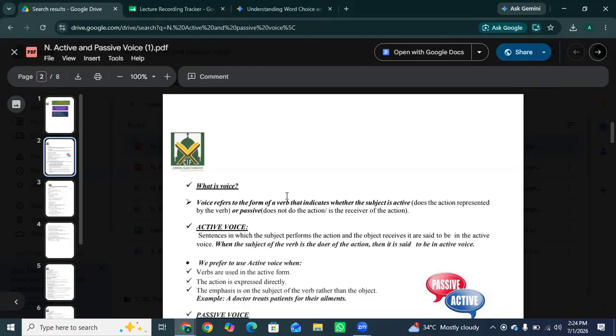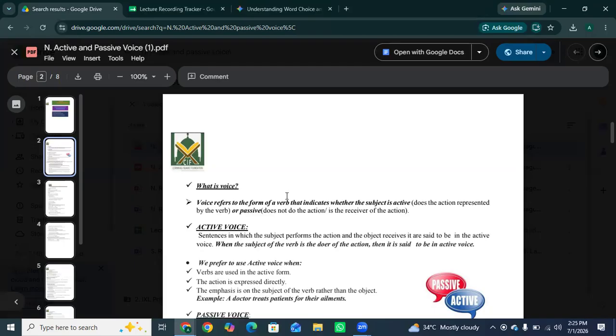In active voice, the subject is active. What is a subject? The subject is who is doing the action, the person or the thing that does the work. For example, ask who before the verb. For example, Ali eats an apple. Who eats? Ali. So Ali is the subject. The subject is who is doing the action.